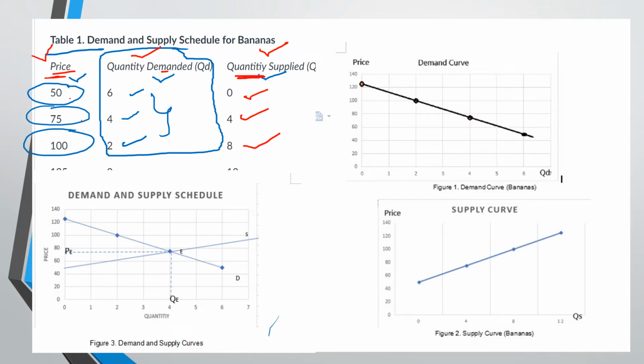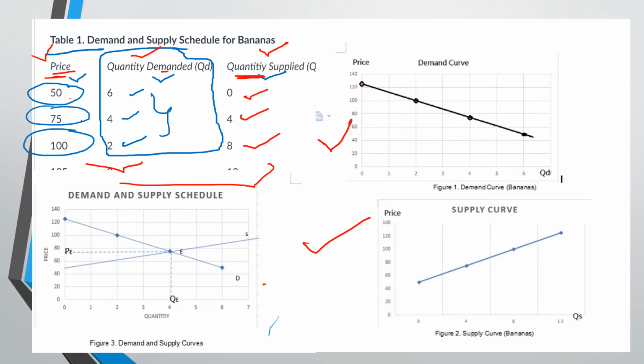Okay? Now the supply schedule can actually be converted into a graphical form, and that's what you call the demand curve or the supply curve. So if you plot the P and the QD, you can form the demand curve. If you plot the P and the QS, you have the supply curve. Okay, so just like what we have here, demand curve, supply curve.